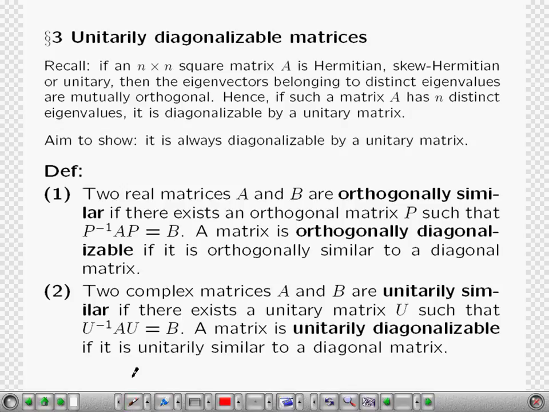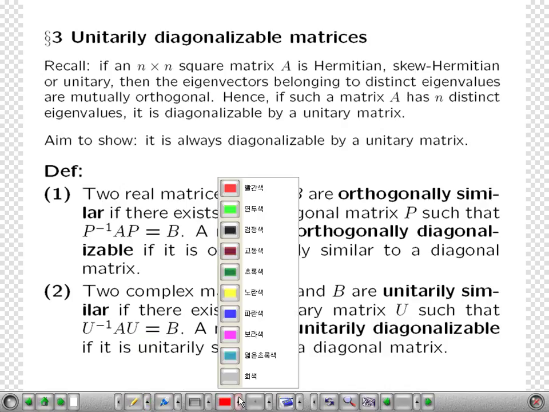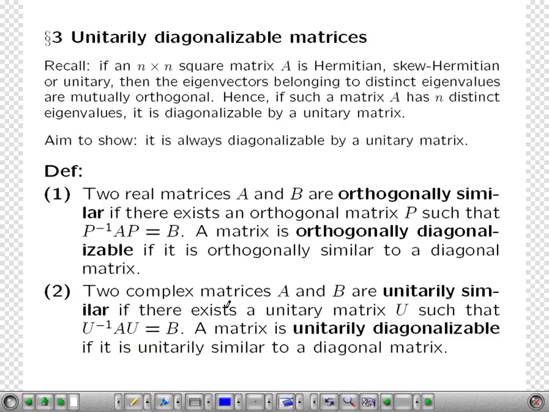Now we start section 7.3, unitarily diagonalizable matrices. I'll choose a pencil with the blue color.